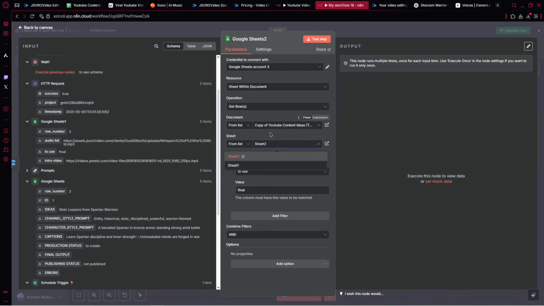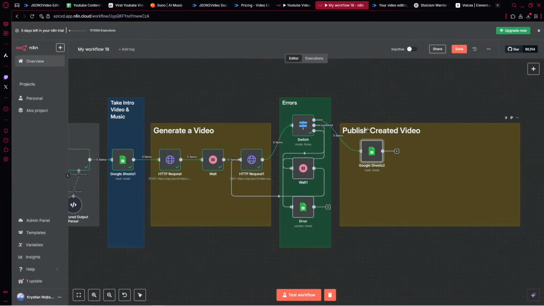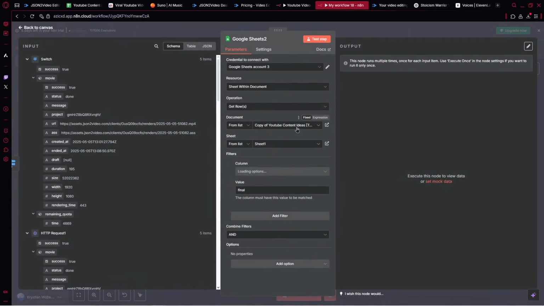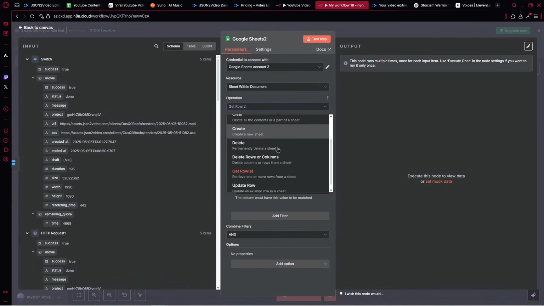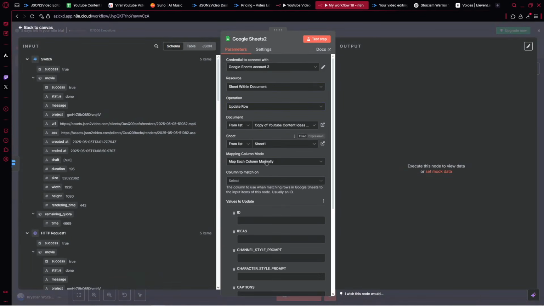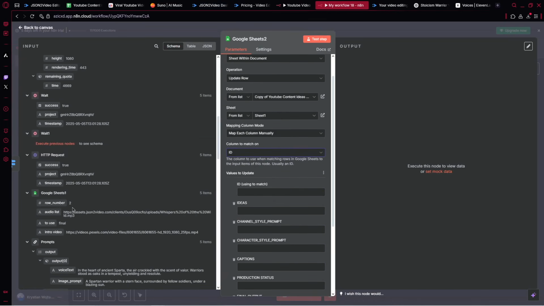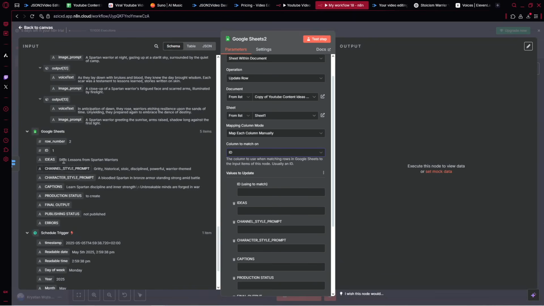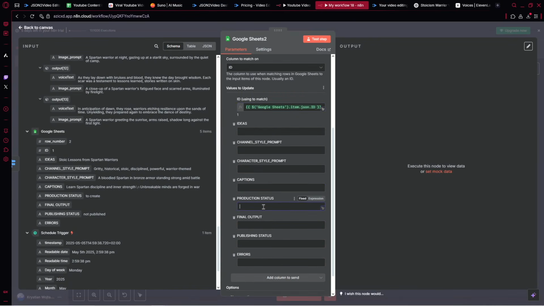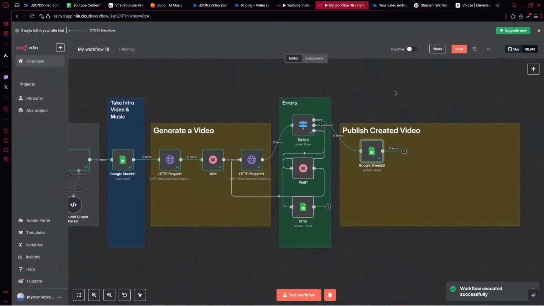Sheet 1, again, we didn't save that, probably. Like, it's this Google Sheets. So we need to update row. Let's pick sheet 1, here ID, and provide right there the ID. Let's go over there. And in the production status, provide an error. And we can test it. For now, it works. It's cool.